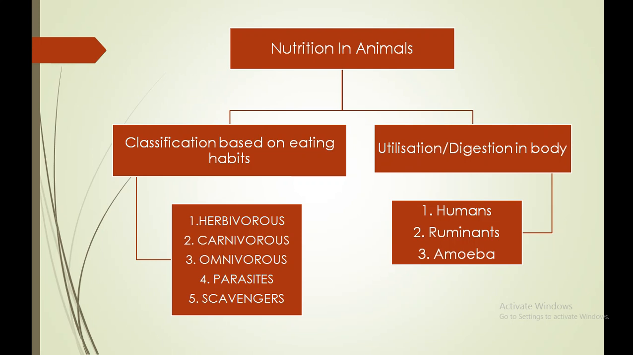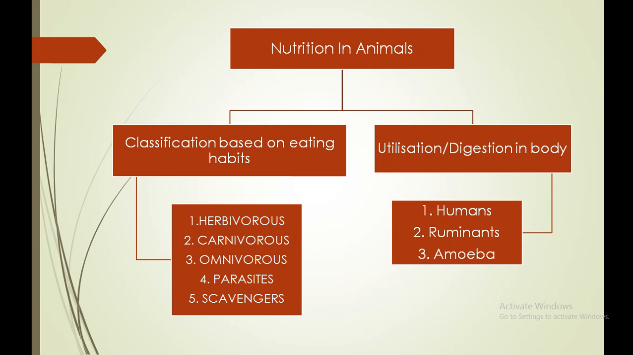The fourth one is parasite, which we understood in the last chapter, nutrition in plants. These are the living organisms which take ready-made food from another living being. They are known as parasites. In nutrition in plants, the example of parasite was cuscuta, or should I say amarbel, mistletoe, etc. Now the last one is scavengers. Scavengers means the animals which consume dead and decaying matter. So such animals are included in scavengers.